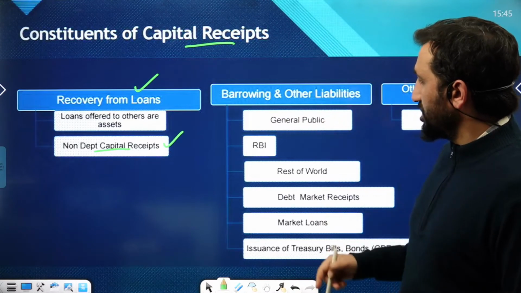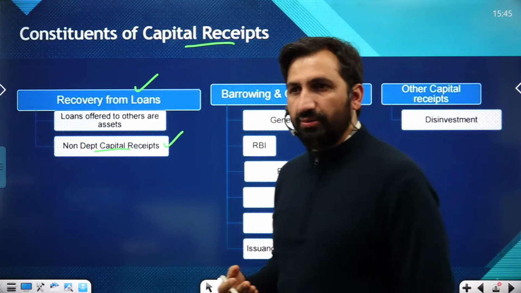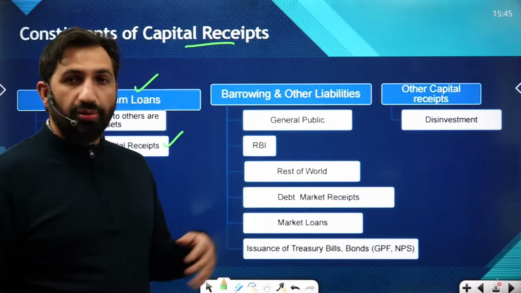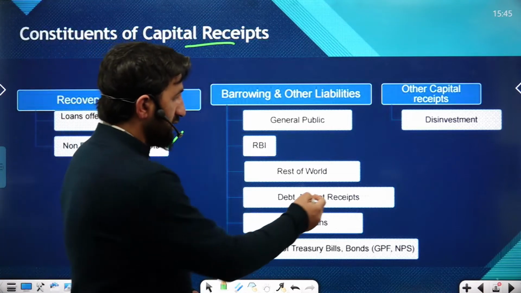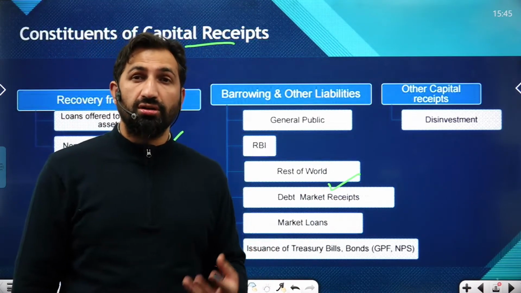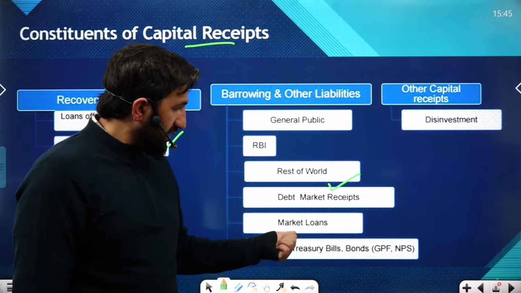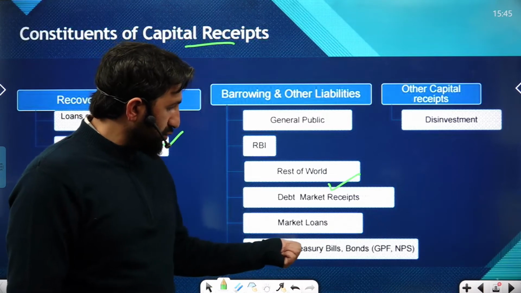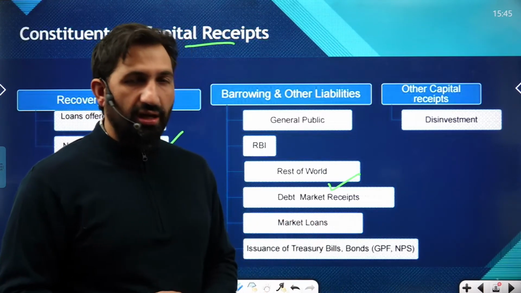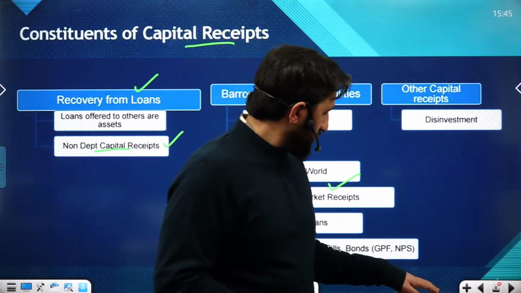After that, borrowings and other liabilities. Government can also borrow from the public. They can borrow from the Reserve Bank of India. They can borrow from the rest of the world. They can borrow from the market by issuing short-term treasury bills. They can raise loans from the market. Even issuance of treasury bills, like the government has a good amount in the form of general provident fund or the new pension scheme.